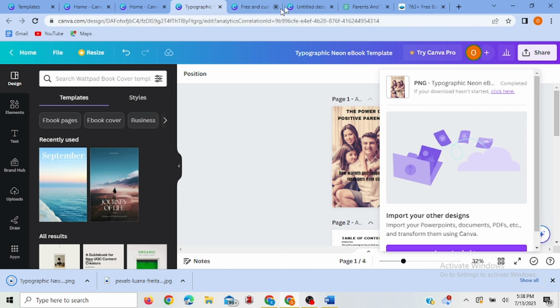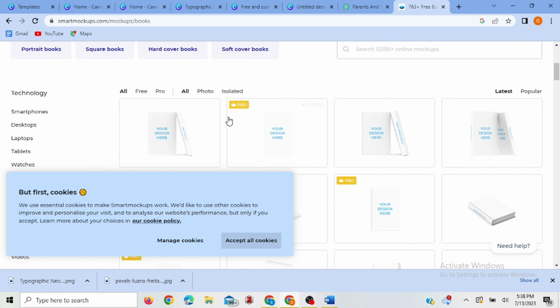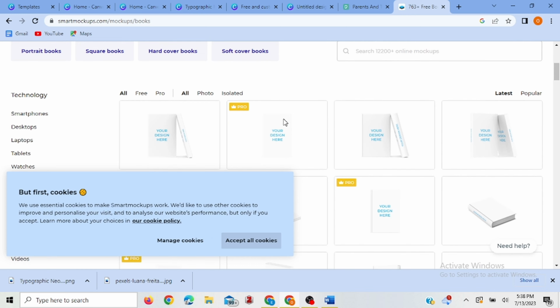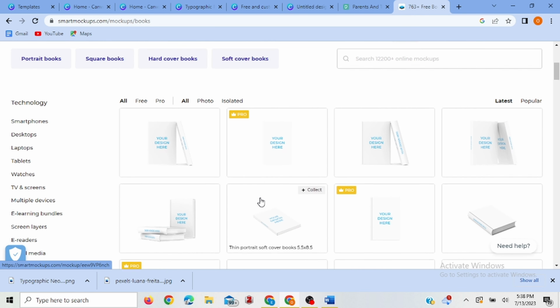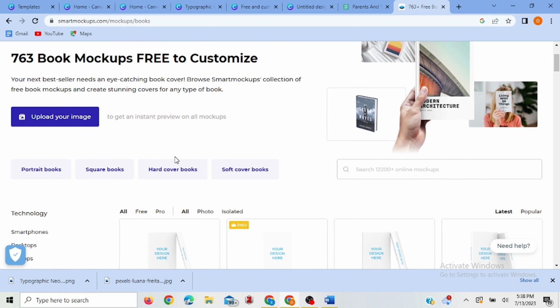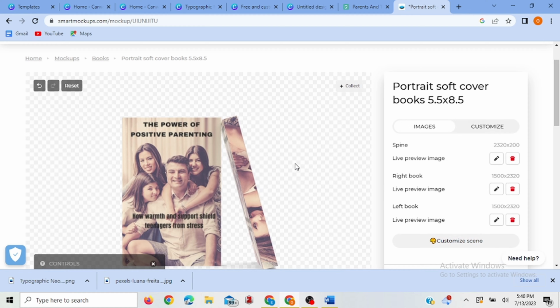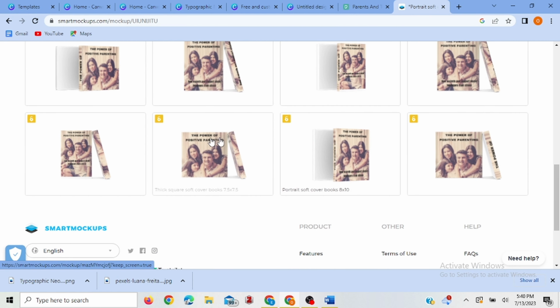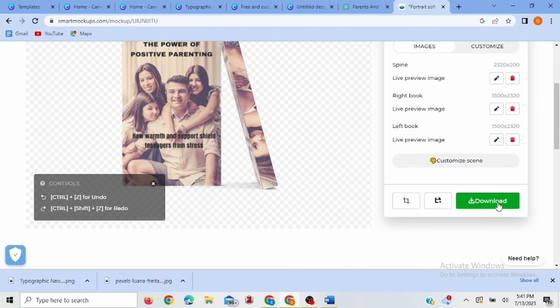Now that it's downloaded, you go to a website called Smart Mockups. That is where you're going to place the book design, the cover, so that you see how it's going to look by the time you want to market it. So here we are at Smart Mockup. You upload your image here. Our book is ready. You can also choose any of these depending on the one you want. I think I'm going with this one. We're going to be going with this, and then we download here.